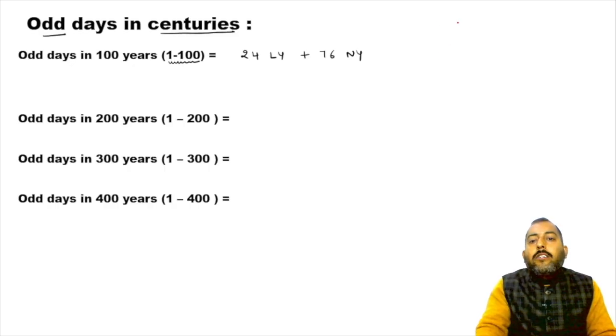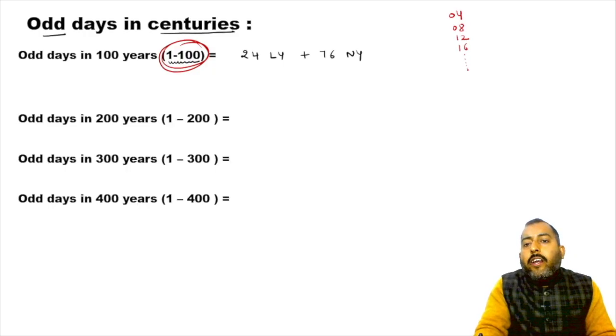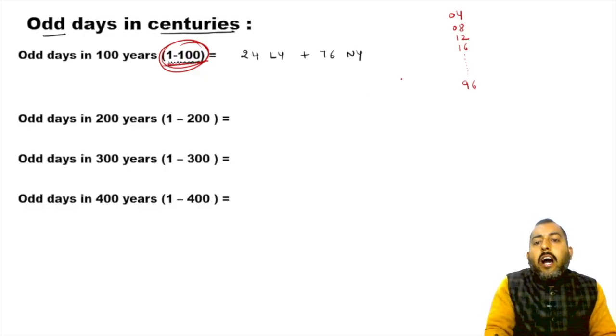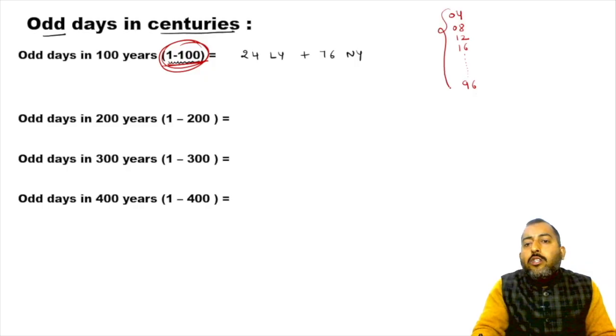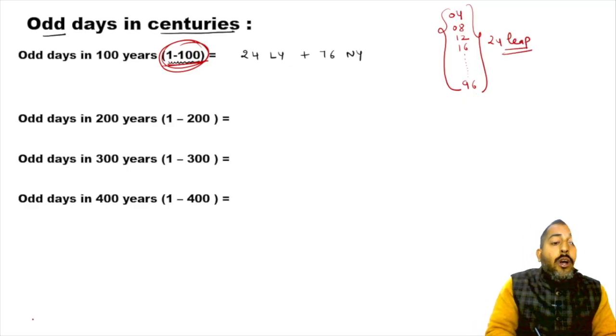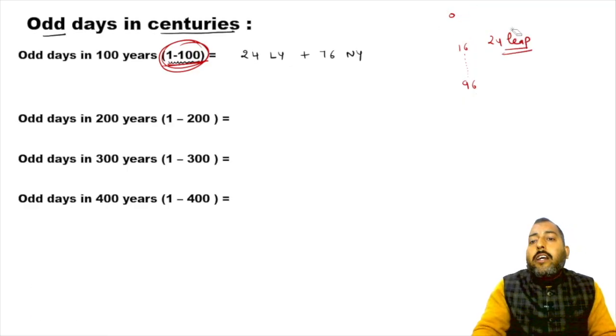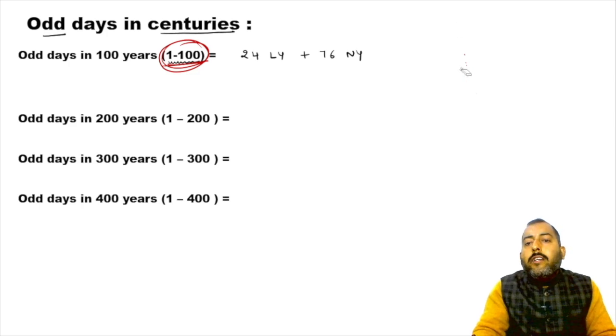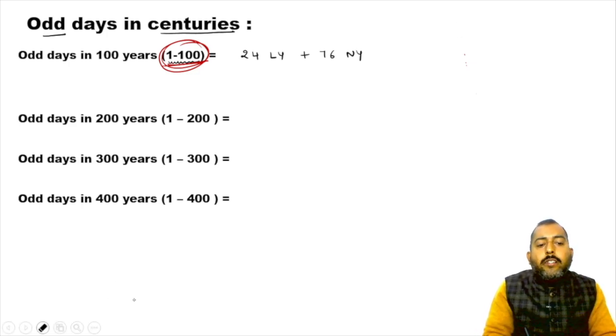Why? Because in this range from 1 till 100, 04 is leap, 08 is leap, 12 is leap, 16 is leap. In this way, the last leap year in this range will be 96. If you count them, they give you 24 leap years. So from 1 till 100, there are only 24 leap years and 76 normal years.